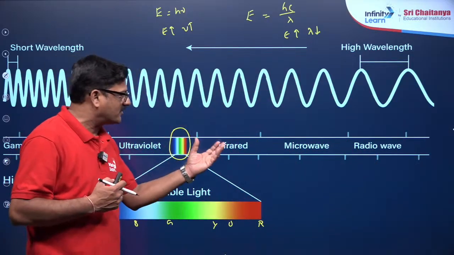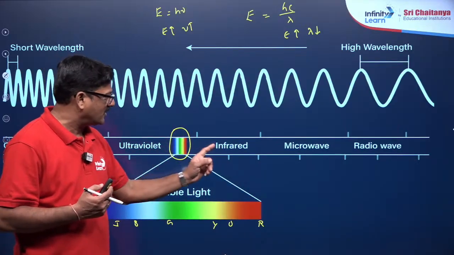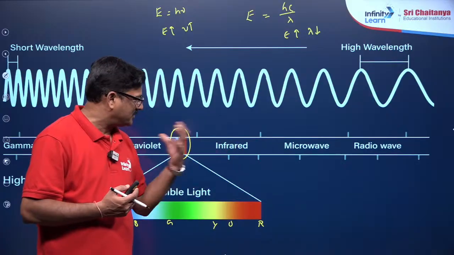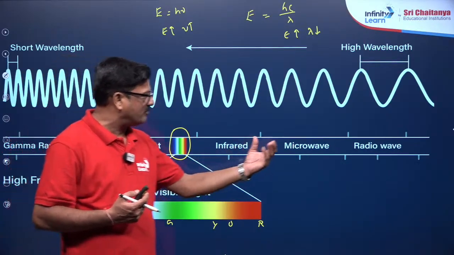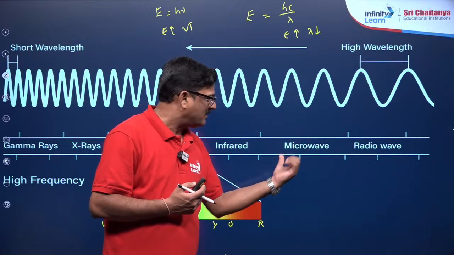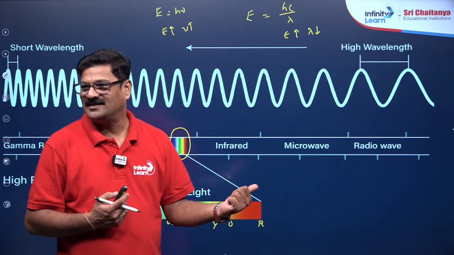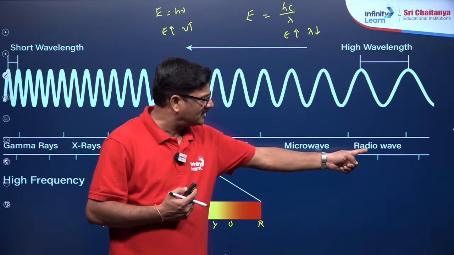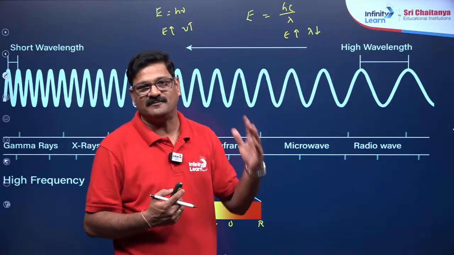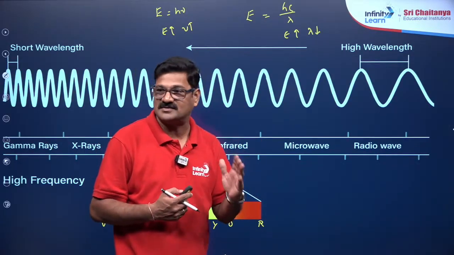And talking about infrared radiation, microwaves and radio waves, let's see here. Infrared radiation is used in creating heat and for medical purposes, and microwaves are used in cooking. And the radio waves are used in telecasting. Radio waves can be used for AM waves, for FM waves, and for telecommunication systems.